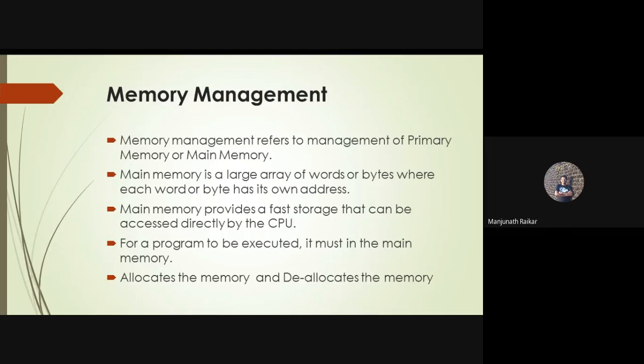So the job of memory management inside the operating system is to allocate and deallocate memory. It allocates the memory when the program is going to execute.